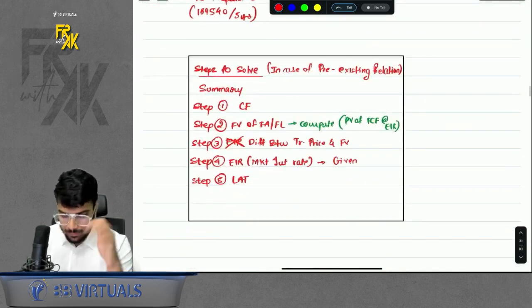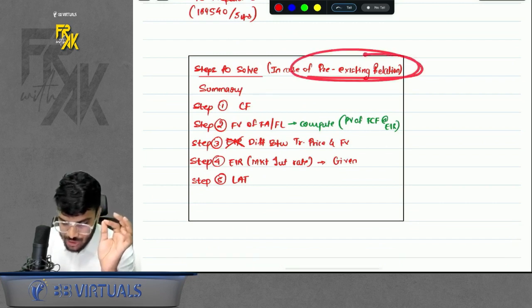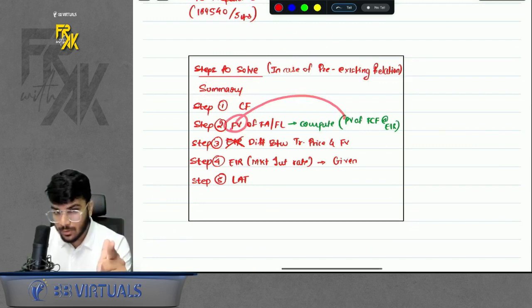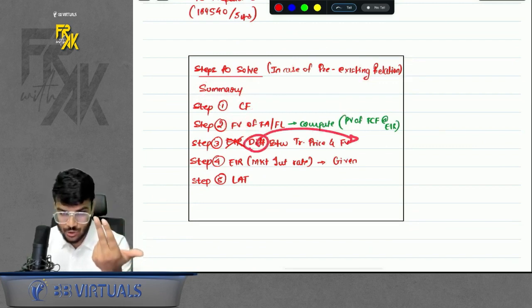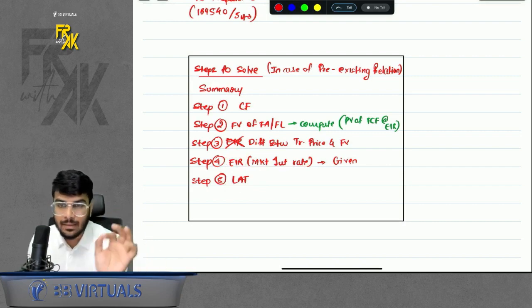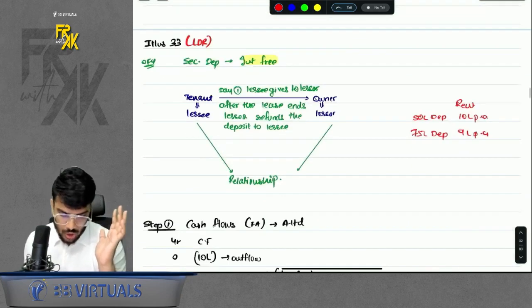That means in case of relationship also, if I want to summarize the steps, not 4 but 5 steps: cash flows, fair value which you compute, difference based on the relationship, then EIR, then you will prepare the LAT. What will be the EIR here? The market rate of interest which was given will be the EIR here, right?